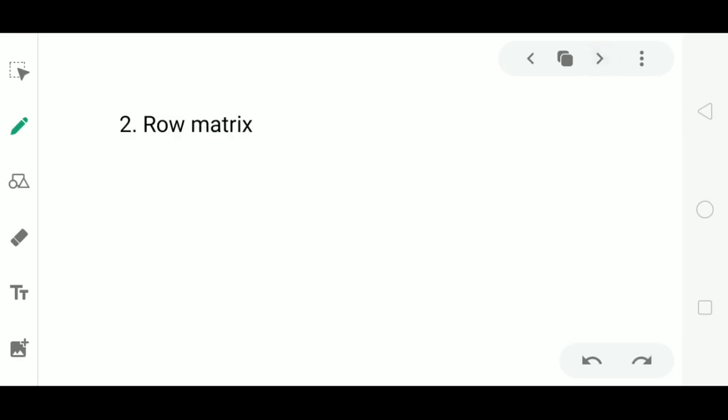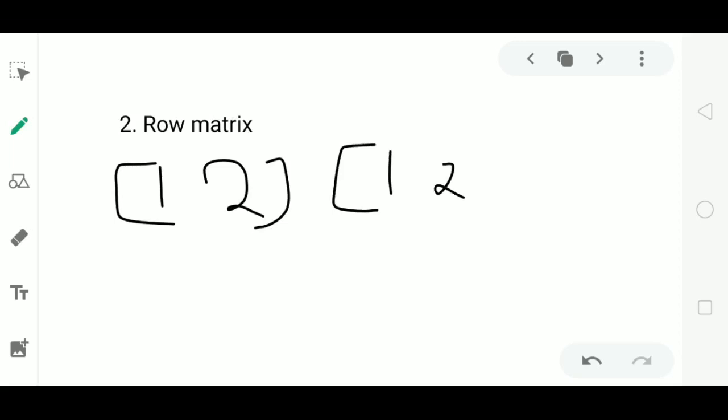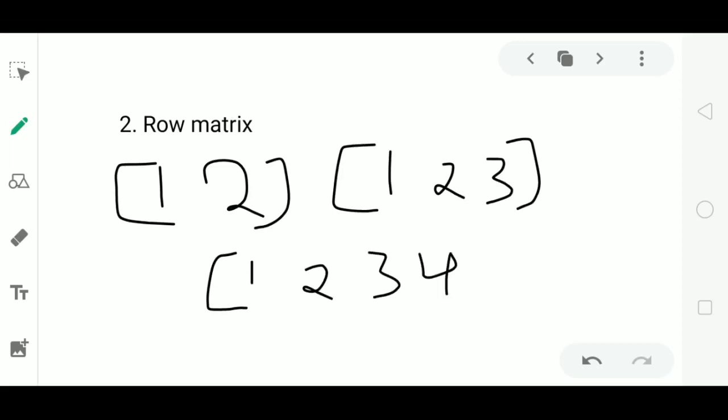Now, next one, row matrix. Similar to the column matrix, row matrix is defined by its single row. The row matrix is a matrix having only one row. For example, a matrix with 1 row, 2 columns, or 1 row, 3 columns, or 1 row, 4 columns.